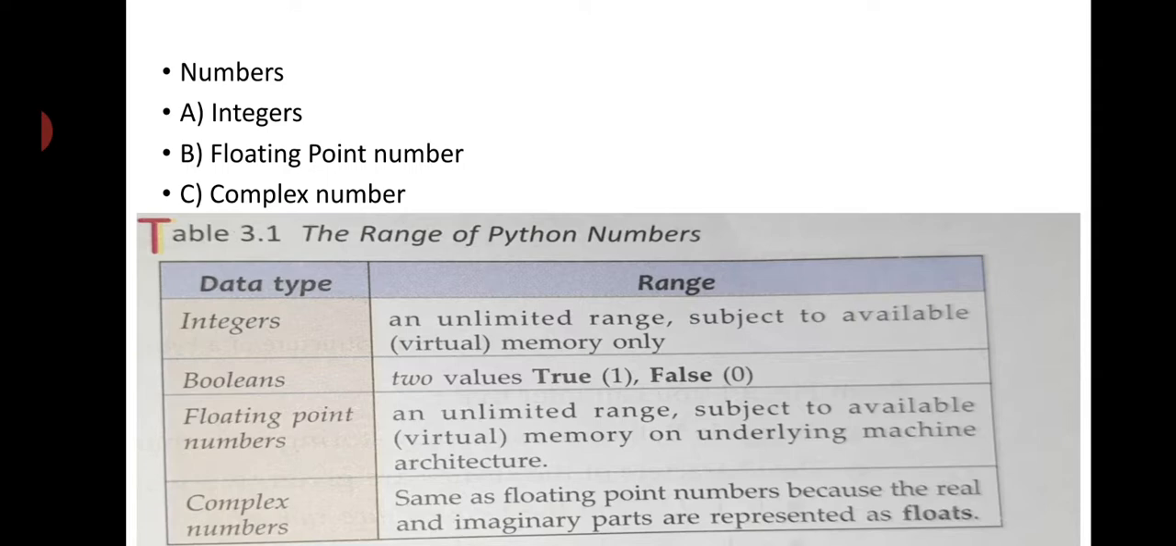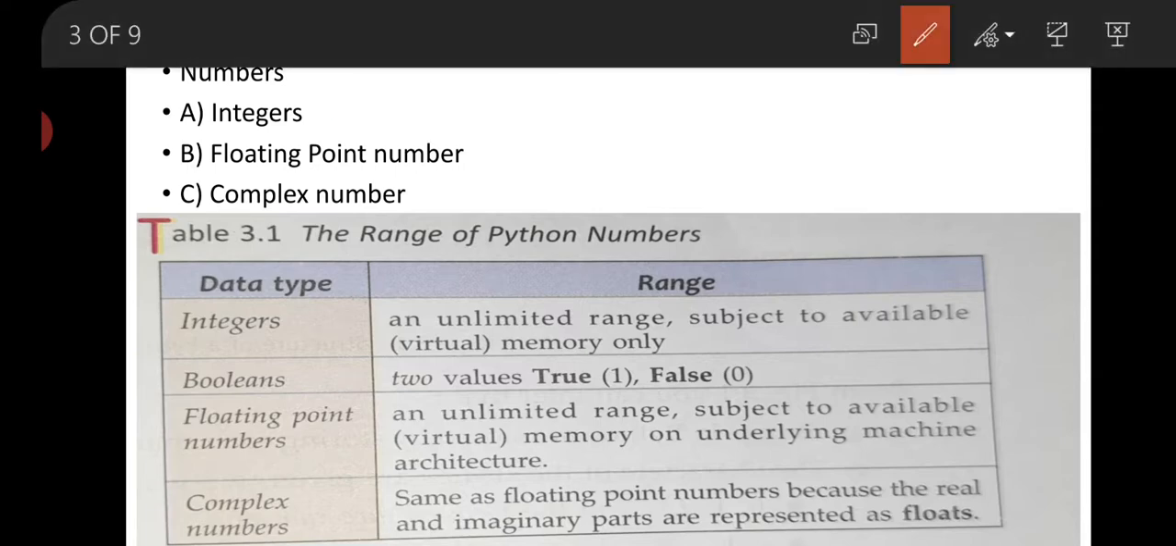First one is number. There are three types of number: integer, floating point number and complex number, and also boolean. Boolean contains 0 and 1. We have studied this in detail in the class of literals. Now here we can see the range of Python numbers, that means the value range of integer, boolean, floating point number and complex number.